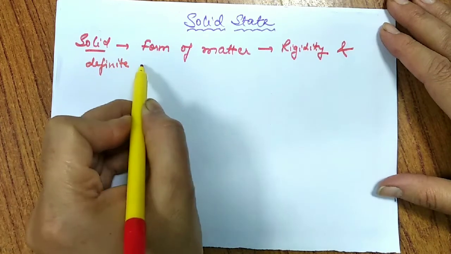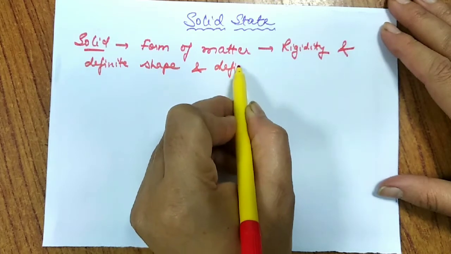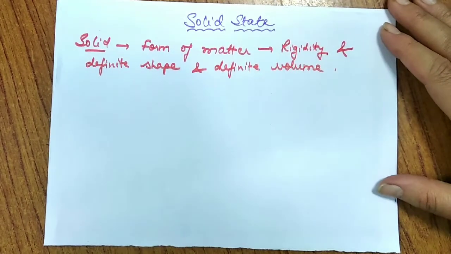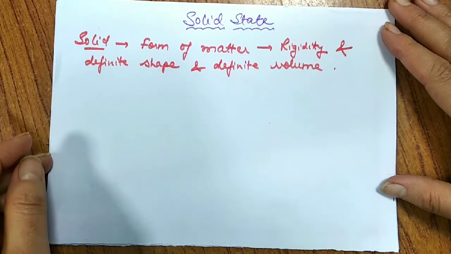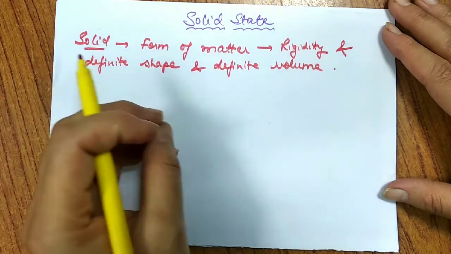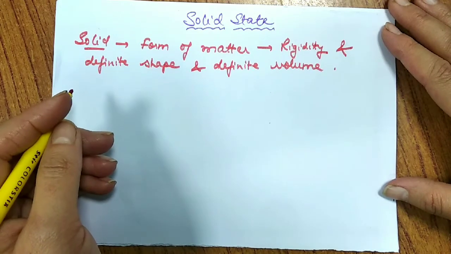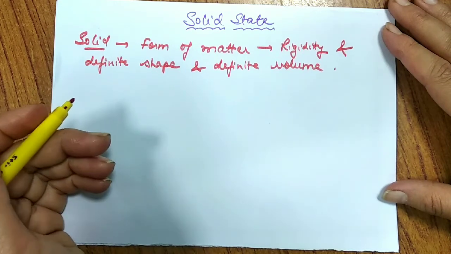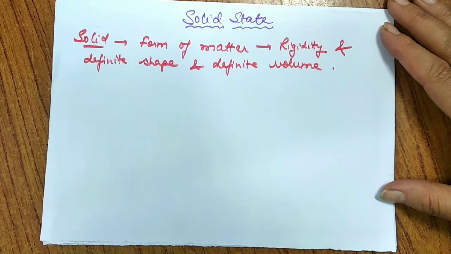So this is the basic introduction about solid that you all know, that it has definite shape and definite volume. That means its volume and its shape do not change. Let's move further. When we talk about solids, we say that the particles are very closely packed and the internuclear distances are very small. They have a fixed space, they have high density, they are incompressible. All these are some important properties of solids.